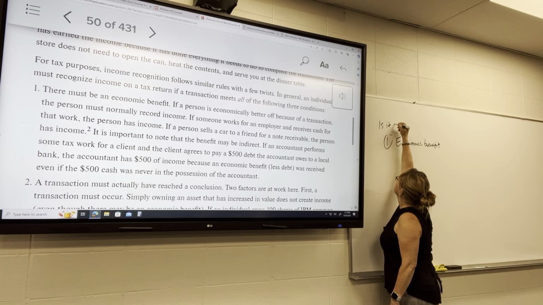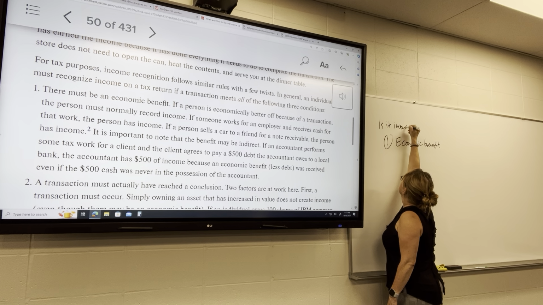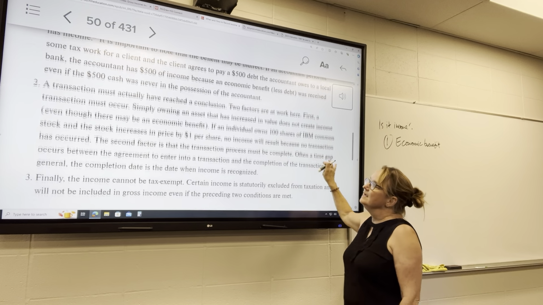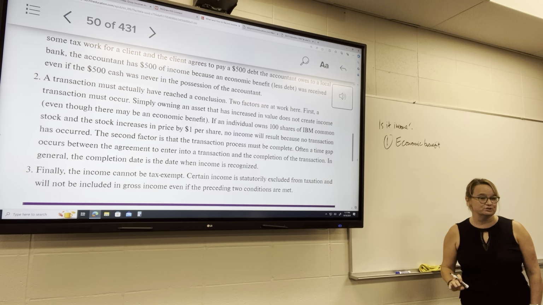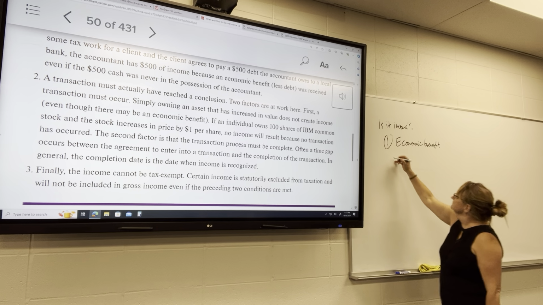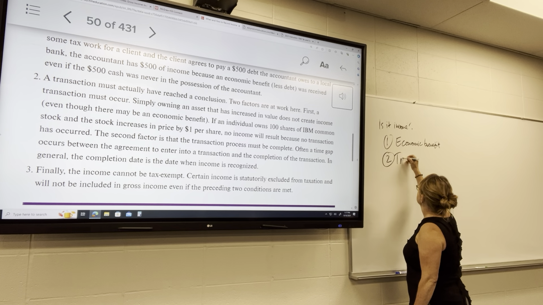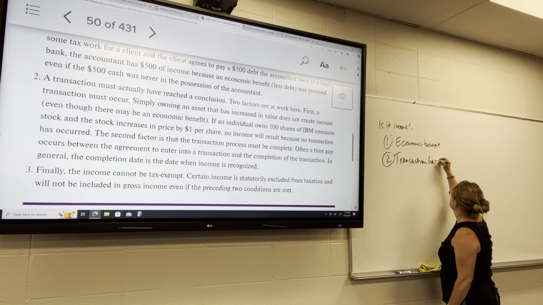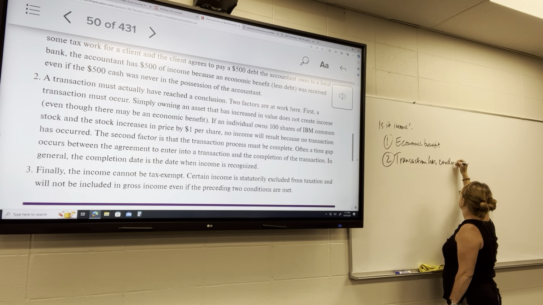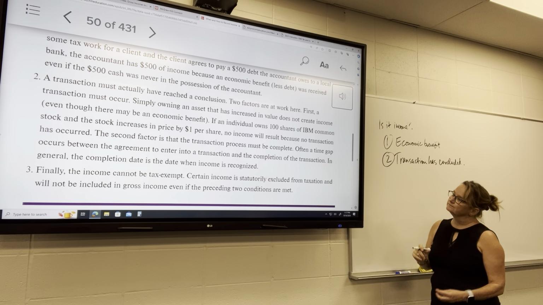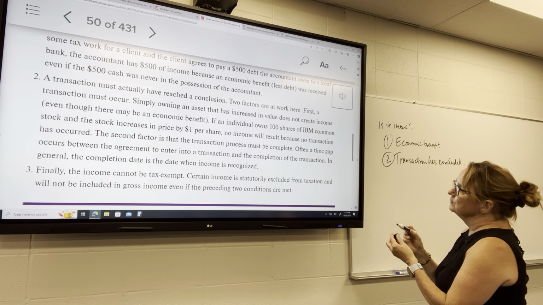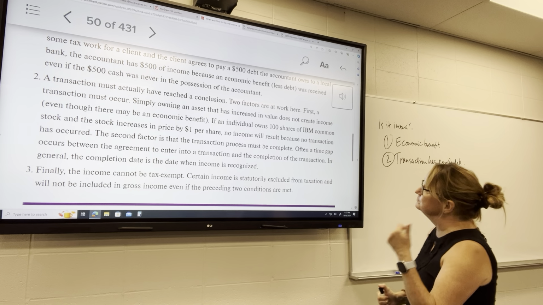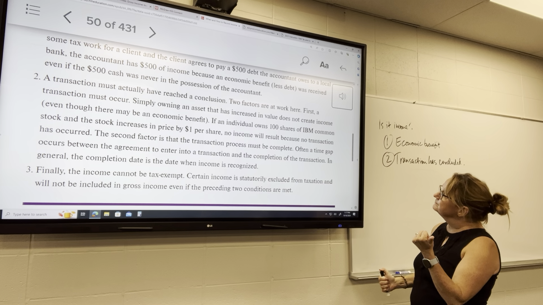Is it income? Two, the transaction must have actually reached a conclusion. So the transaction has to occur, first off, and then it has to be completed.